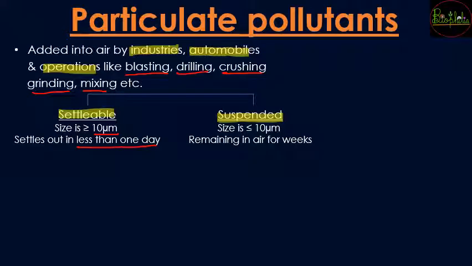But suspended particulate pollutants are a major problem because of their small size, that is less than or equal to 10 micrometer. Because of their small size, they do not settle and they will remain in the air for weeks, and when they remain in the air they are going to cause problems for a longer period of time.